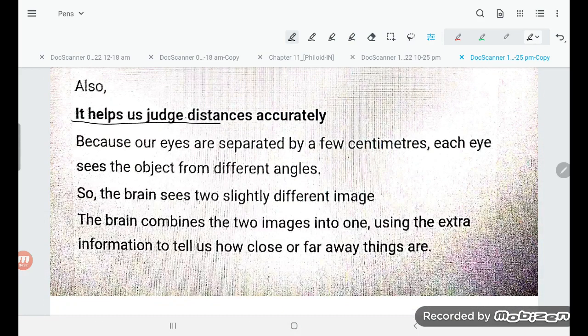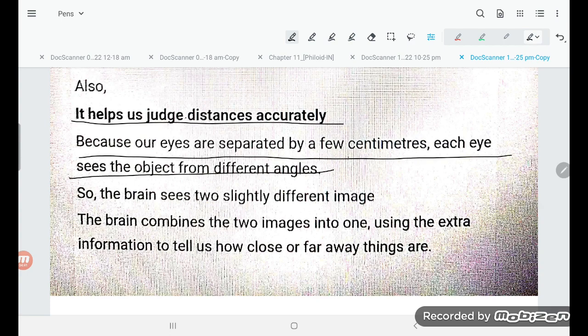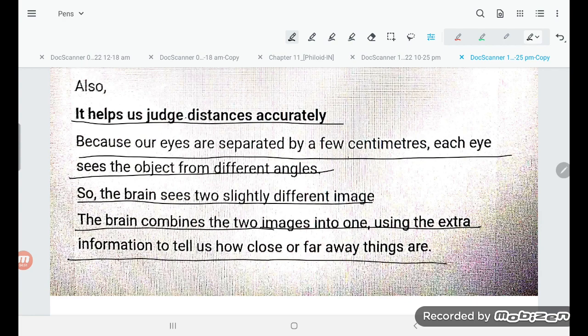Also, it helps to judge the distance accurately. Because our eyes are separated by a few centimeters, each eye sees the object from a different angle. So the brain sees two slightly different images. The brain combines the two images into one, using the extra information to tell us how close or far things are. So this is all about the answer.